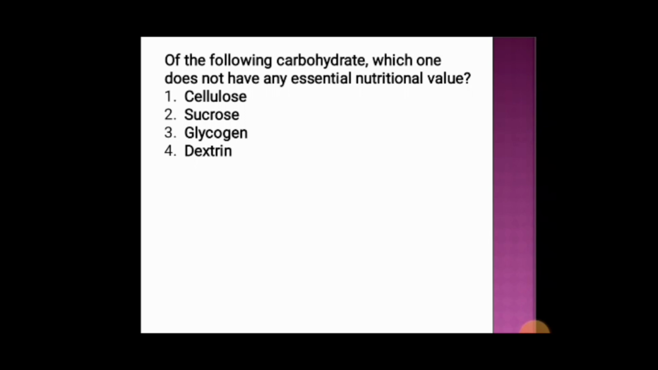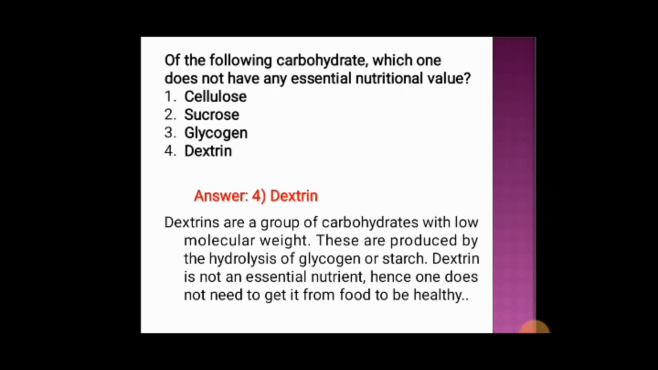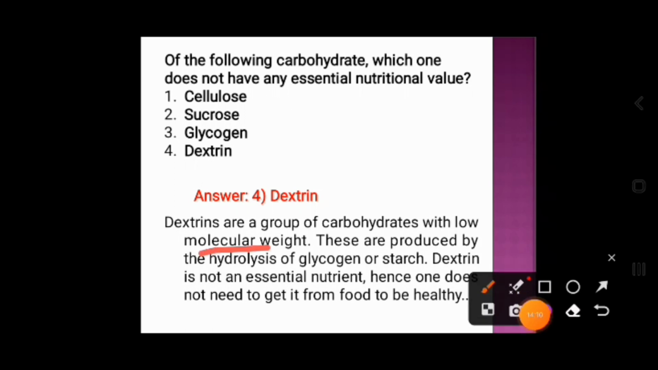Of the following carbohydrates, which one does not have any essential nutritive value? Option 1 cellulose, option 2 sucrose, option 3 glycogen, and option 4 dextrin. And the correct answer is option 4, dextrin. Dextrins are a group of carbohydrates with low molecular weight. These are produced by hydrolysis of glycogen or starch. Dextrin is not an essential nutrient. Hence, one does not need to get it from food to be healthy.